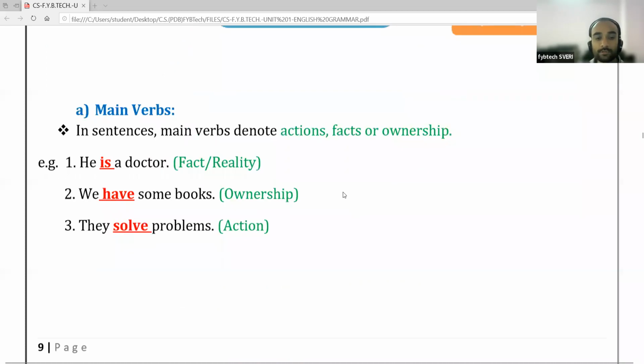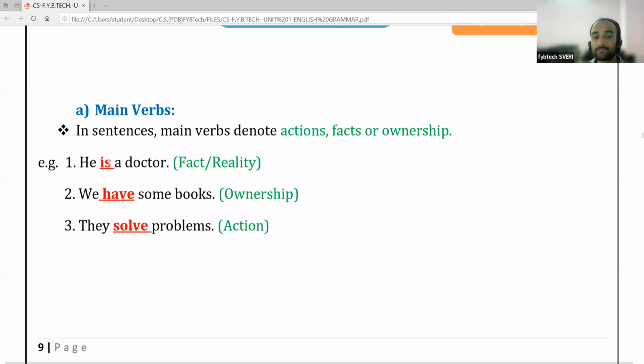Then we have also discussed that when there is absence of the main verb in the sentence, the auxiliary verb functions as the main verb in that sentence. For example, for showing reality or fact, he is a doctor.